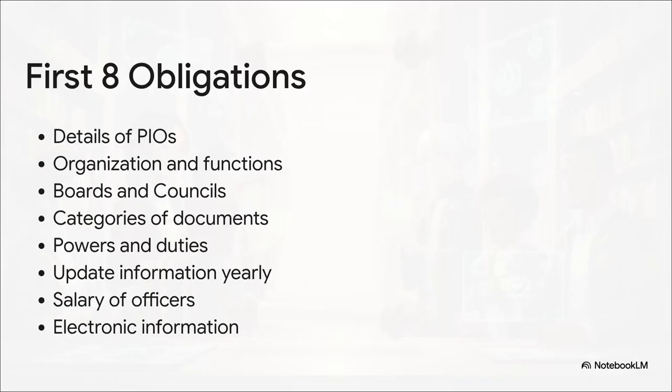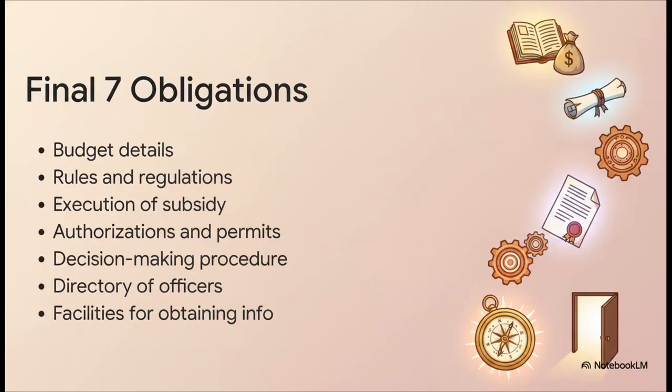Let's go ahead and test that short-term memory. Here are the first 8 obligations. Look at them. From the details of the PIOs, through the organization, the boards, the documents, all the way through the powers, updates, salaries, and electronic data of Pews. Notice how easily your eyes just glide right over these bullet points now? Your brain is already visualizing that stressed-out PIO and the first half of that bizarre sign without even needing to look at a cheat sheet. And this brilliantly illustrates the true power of this technique.